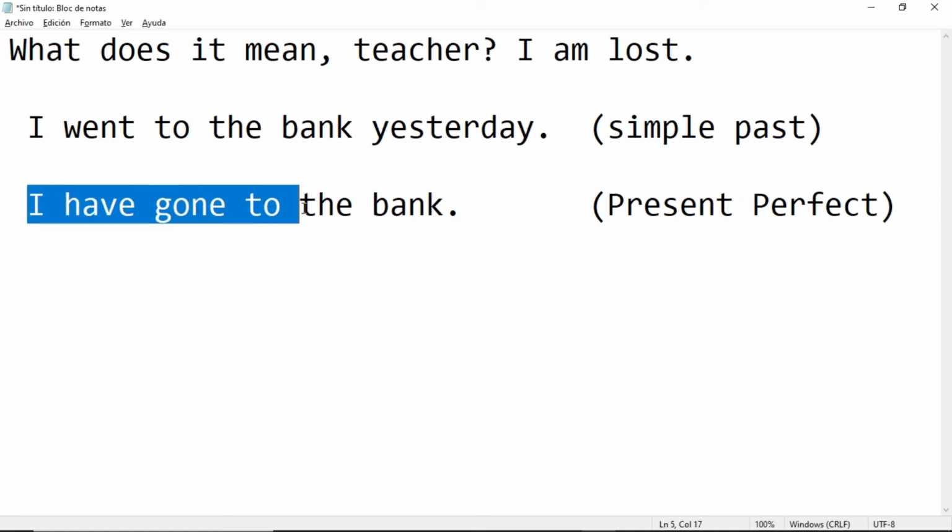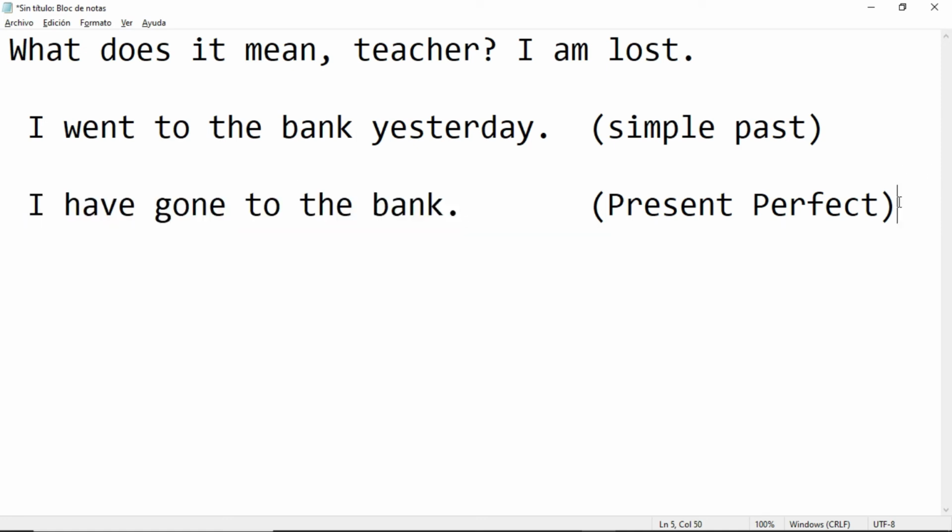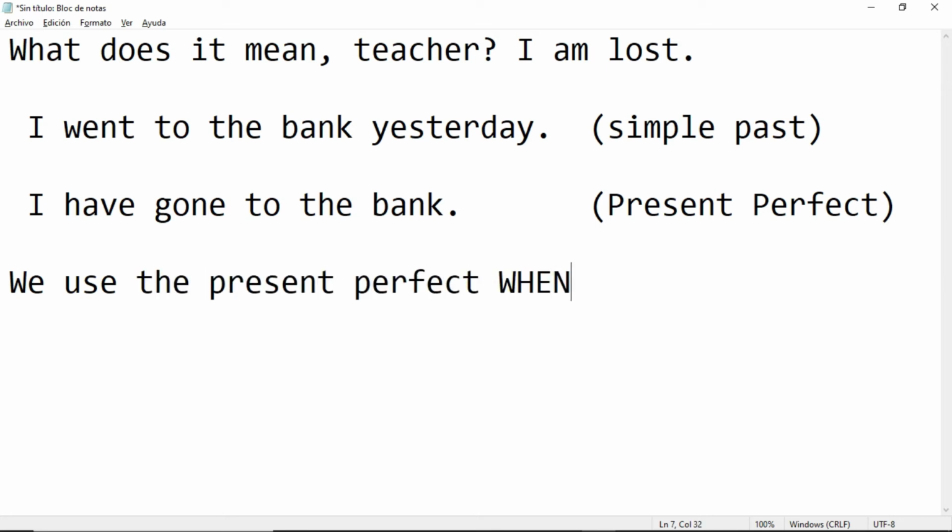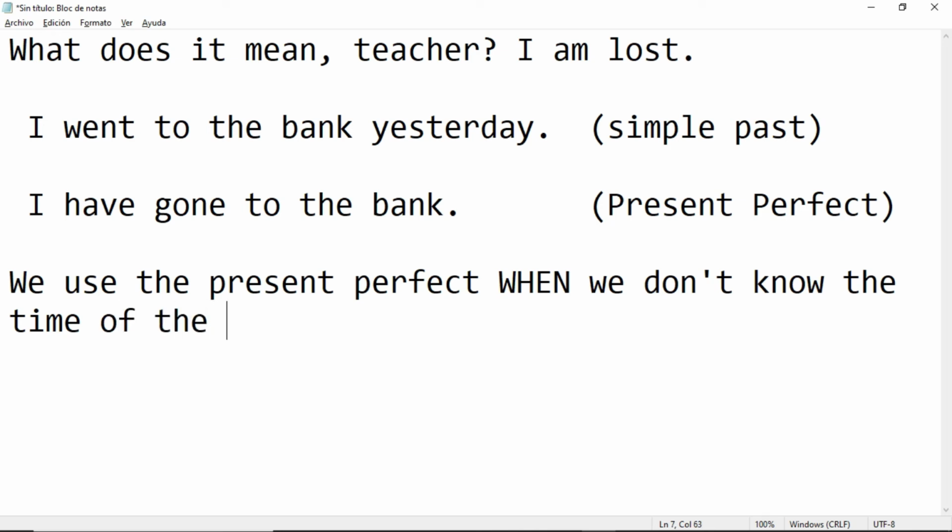We use the present perfect when we don't know the time of the completed action.